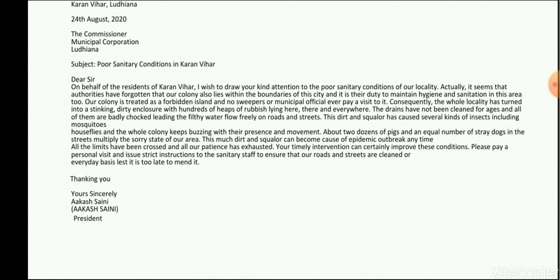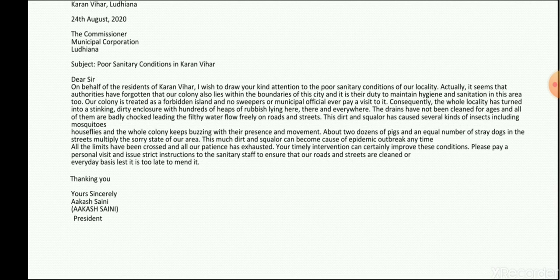See, what would be the condition? No sweepers or municipal officials ever pay a visit to it. So consequently, it has turned into a stinking, stinking means badly smelling, dirty enclosure with hundreds of heaps of rubbish lying there. People obviously have rubbish at their home. They will throw away the rubbish every new day.